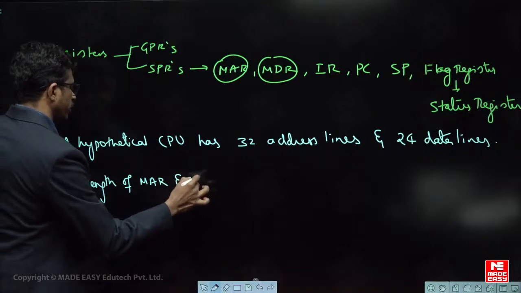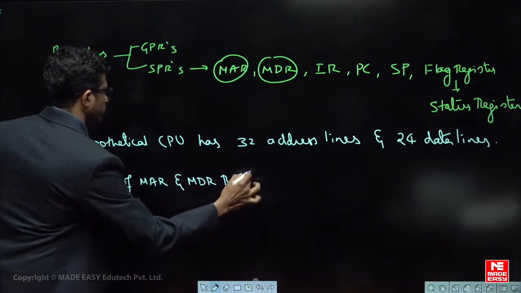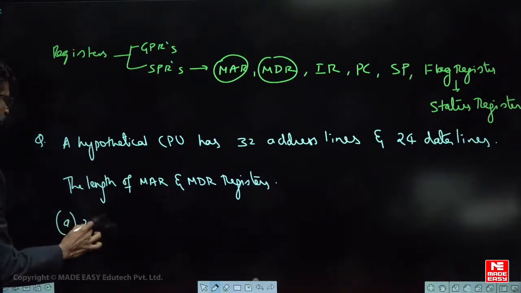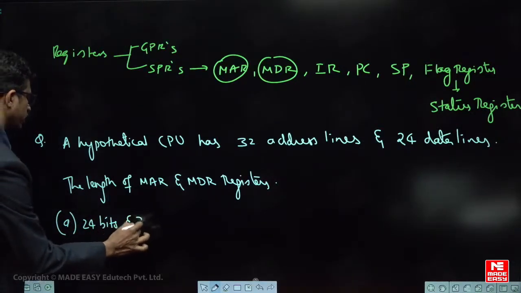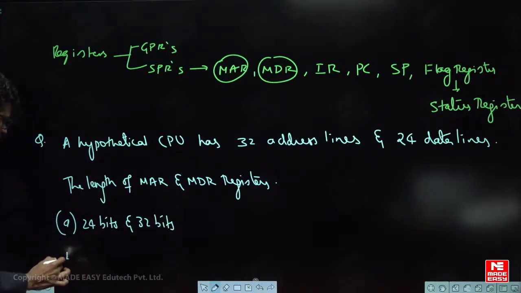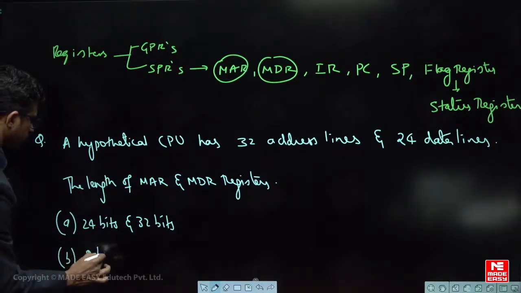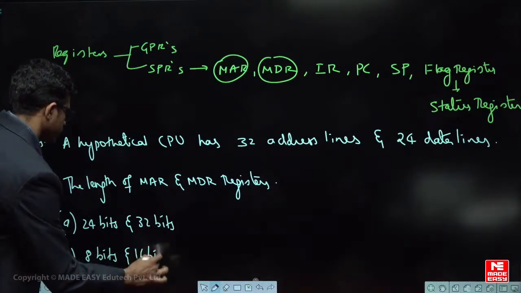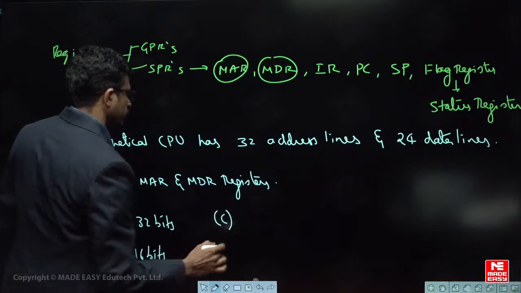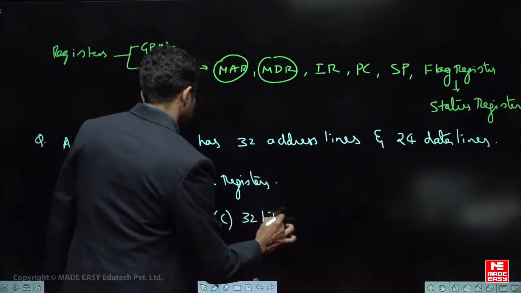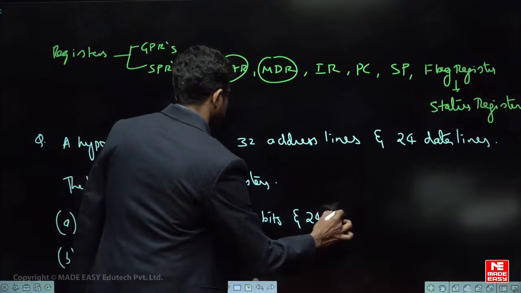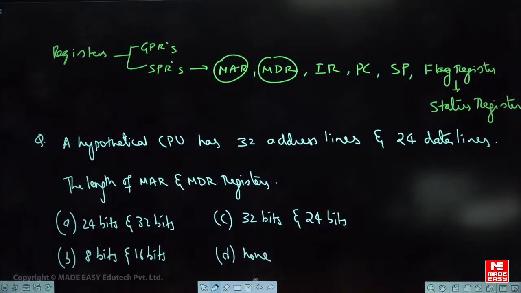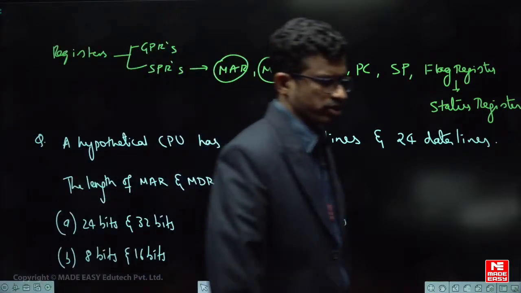What is the length of the MAR and MDR registers? Option A: 24 bits and 32 bits. Option B: 8 bits and 16 bits. Option C: 32 bits and 24 bits. Option D: none. These are the options. So let us solve this simple question.